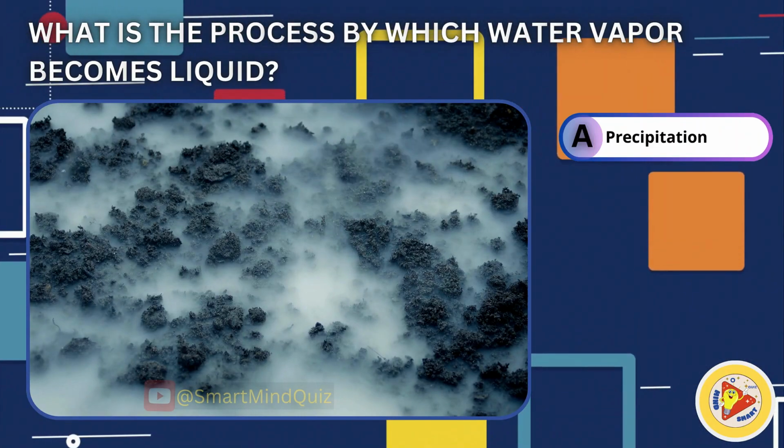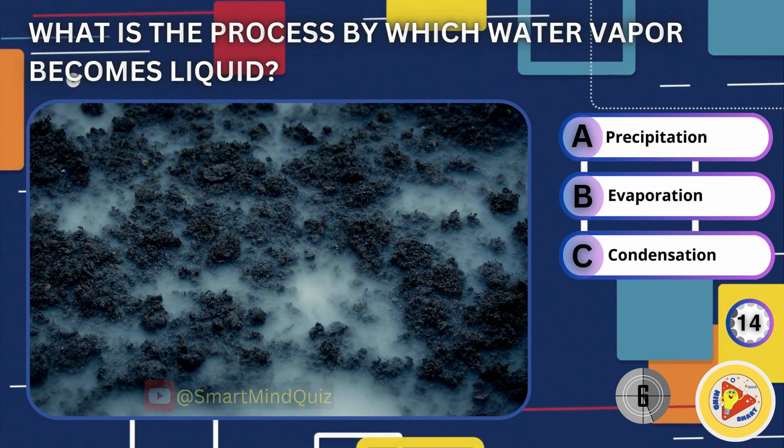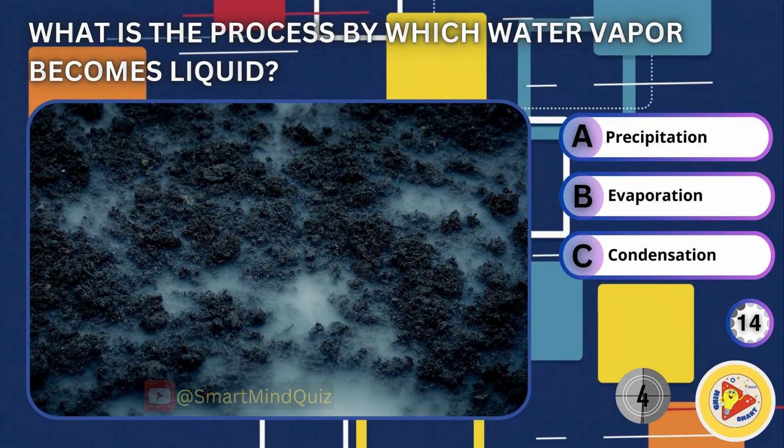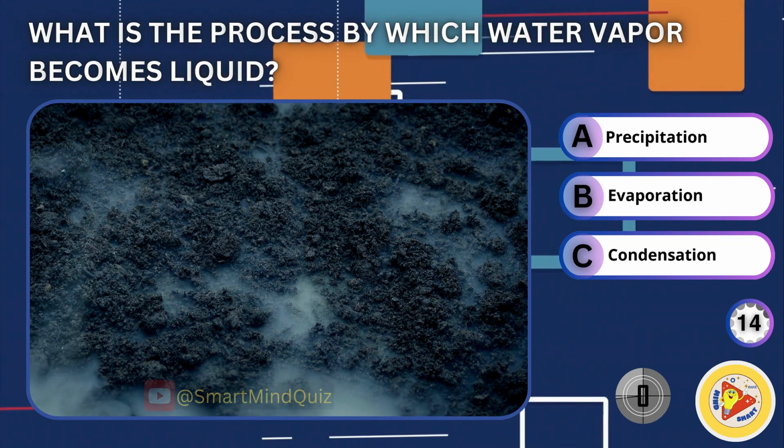What is the process by which water vapor becomes liquid? Precipitation, evaporation, condensation. The right answer is condensation.